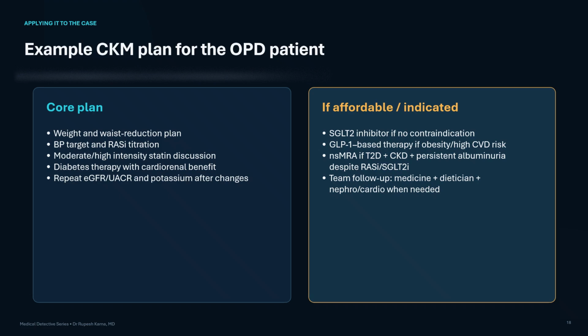If albuminuria persists despite optimized RAS inhibition and SGLT2 inhibitor therapy and potassium is suitable, consider a non-steroidal MRA. Repeat blood pressure, eGFR, UACR, potassium, weight and glycemic measures after treatment changes. This is coordinated thinking, not a universal prescription.